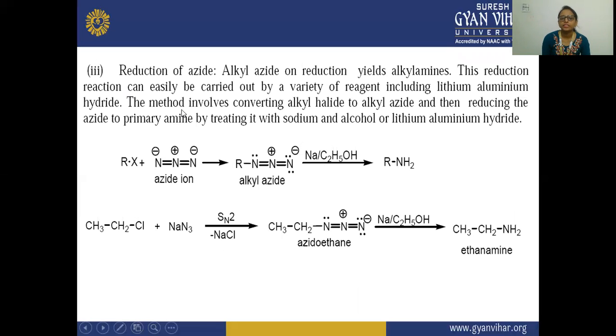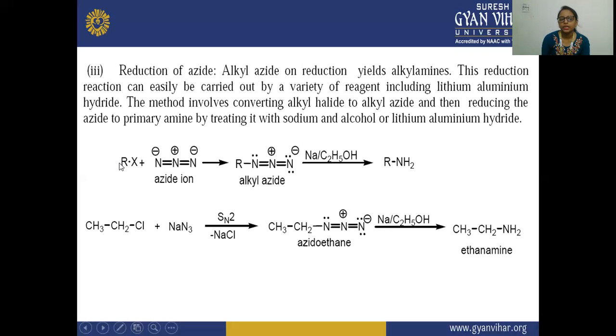Next is your reaction of azides. Here, alkyl azides on reduction yield alkyl amines. So here you are getting an alkyl amine. This reduction reaction can easily be carried out by a variety of reagents, including lithium aluminum hydride. This method involves converting alkyl halide to alkyl azide and then reducing the azide to primary amine by treating it with sodium and alcohol or lithium aluminum hydride.